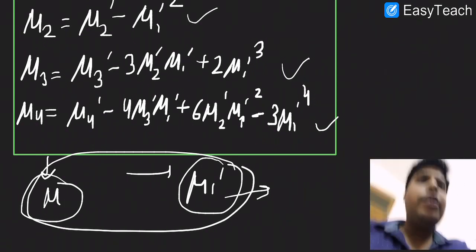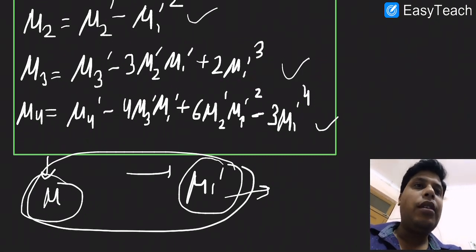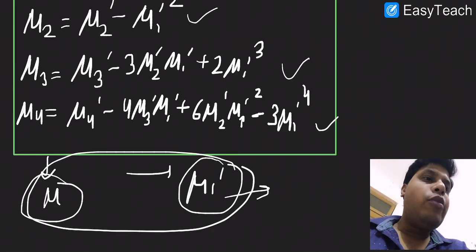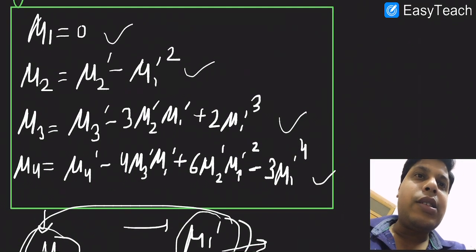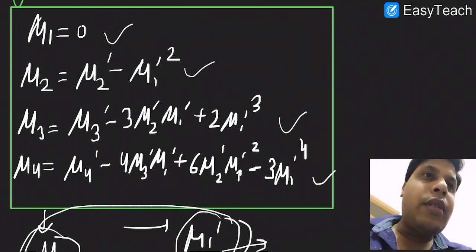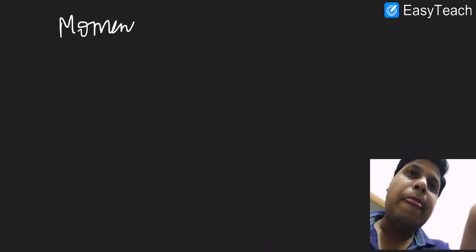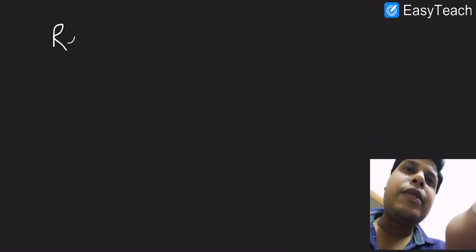Next I am going to write the relationship between Vr and mu r. So Vr represents the moment about the origin, and mu r represents the moment about the mean.